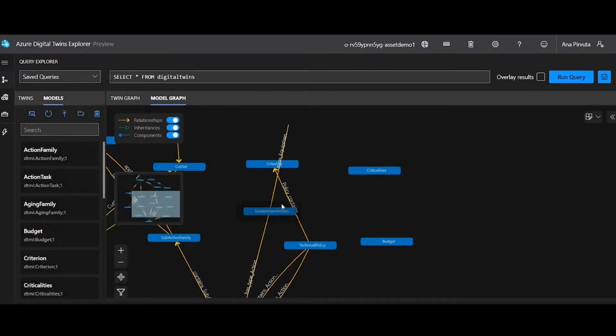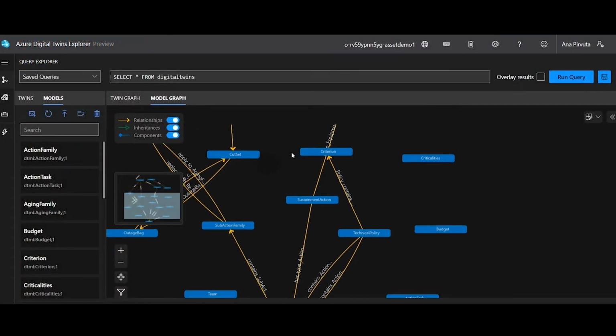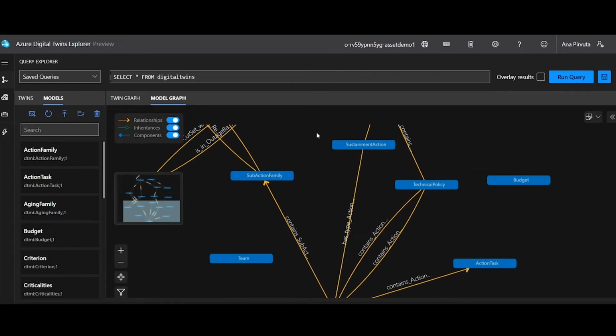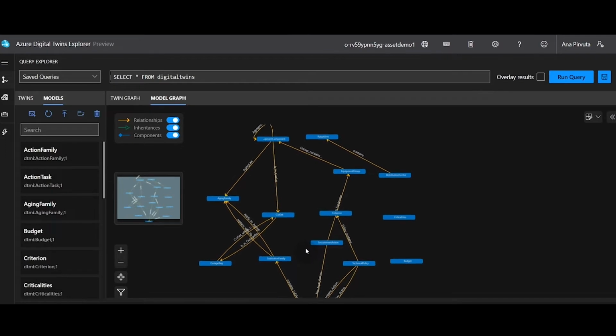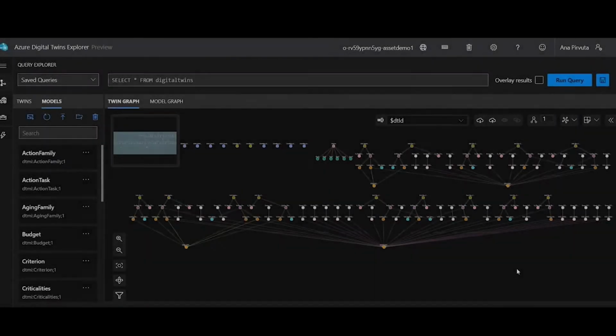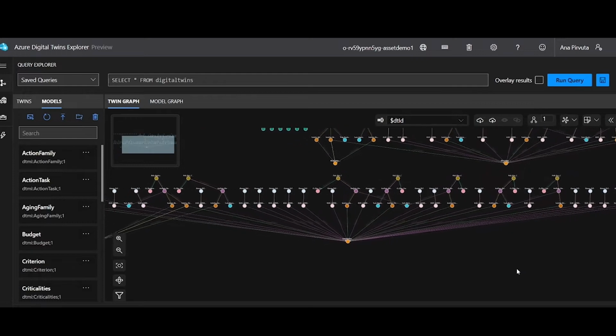Once instantiated with the relevant customized asset data, the Azure Digital Twin Model Graph provides an end-to-end visibility of the entire system and its subsystems. The digital twin dynamically simulates the whole asset network and the associated obsolescence effect.